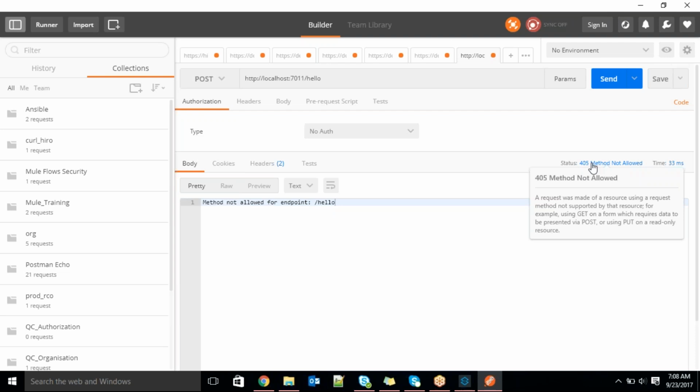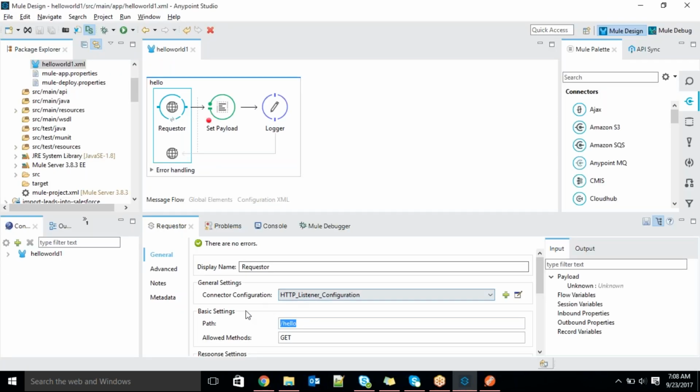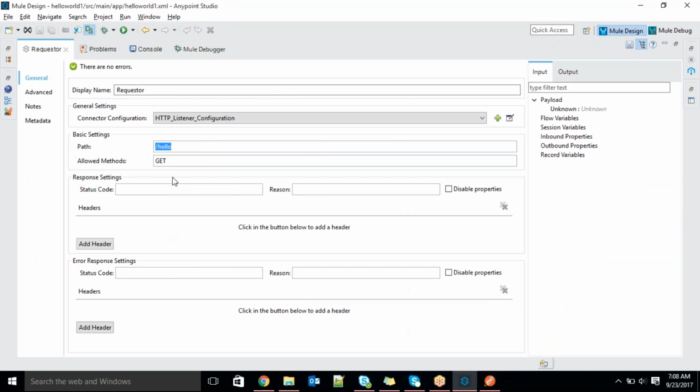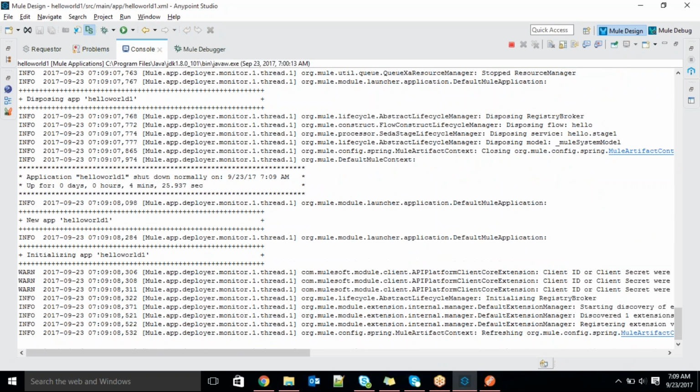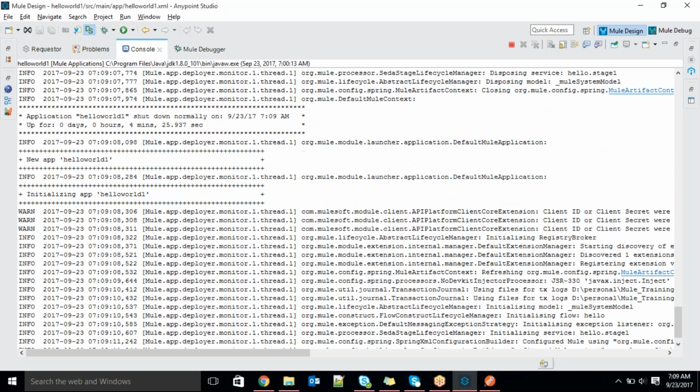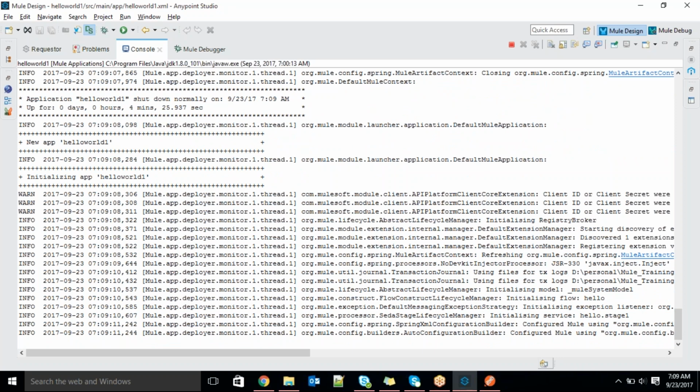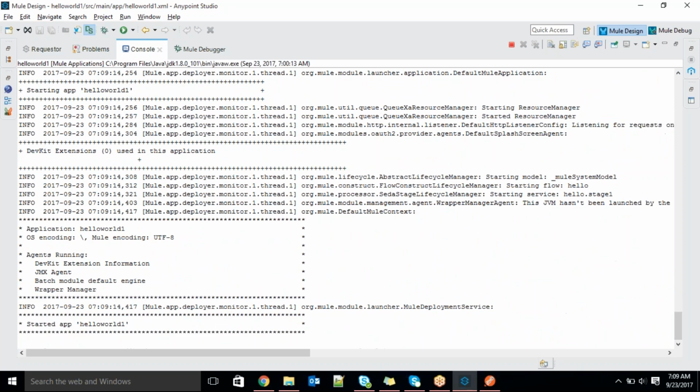So they are expecting GET, but we are passing POST. Then the method mismatch, that is nothing but a 405. Now I will try to change that to POST. I just keep it as POST and save it. Once you save it, redeployment happens automatically, guys. I told you yesterday why it is happening, because we just enabled redeployment, enabled true.